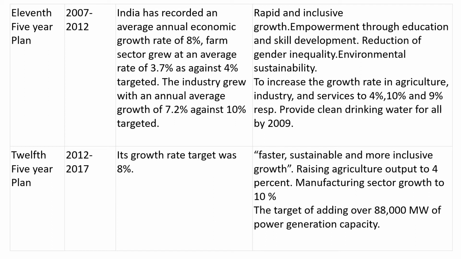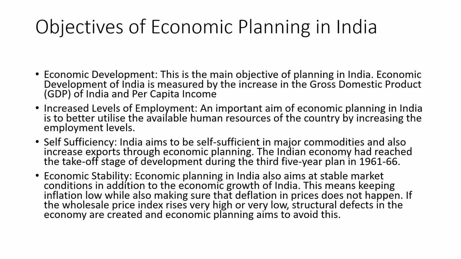And in the 12th five-year plan from 2012 to 17, faster, sustainable and more inclusive growth was aimed at, and the development of the agriculture sector, manufacturing sector, power generation, etc. were also aimed at. But the growth rate target was only 8% here.